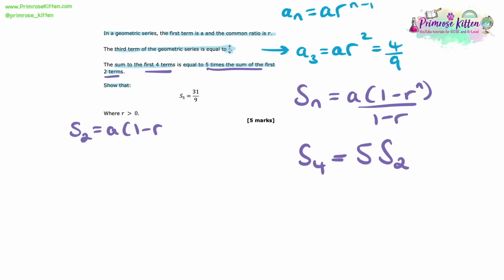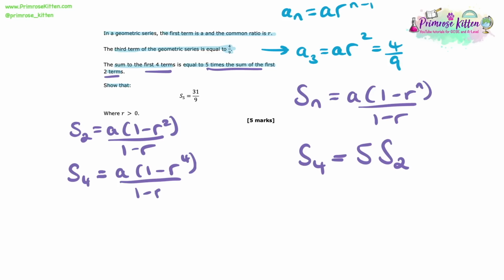Now let's get equations for each of these. So using our sum equation, we can say that S2 is equal to a times by 1 minus r squared divided by 1 minus r. And in the same way, we can say that S4 is equal to a times by 1 minus r to the 4 all over 1 minus r.